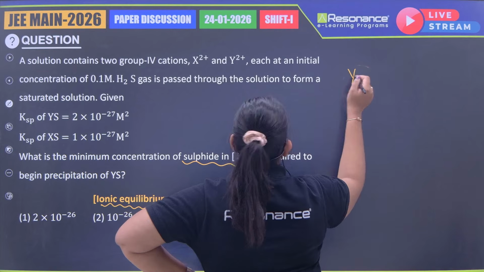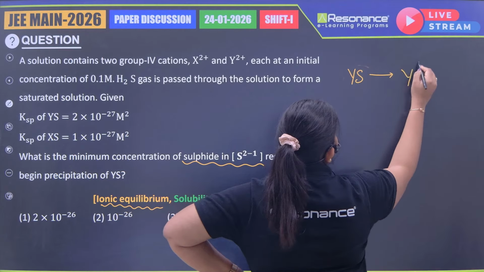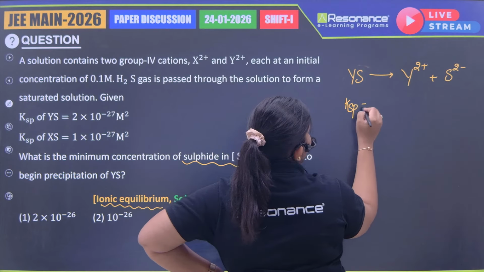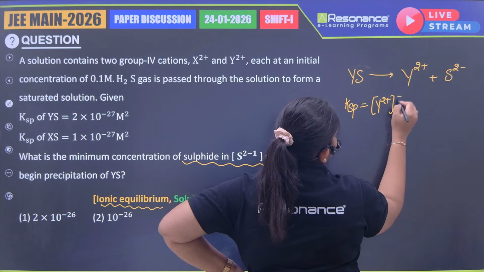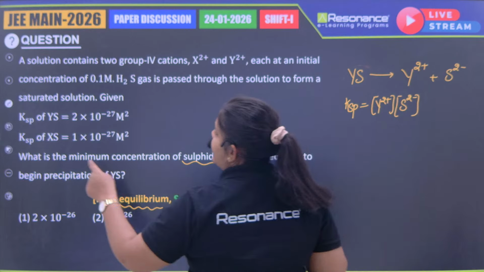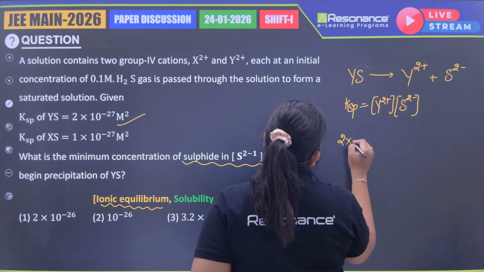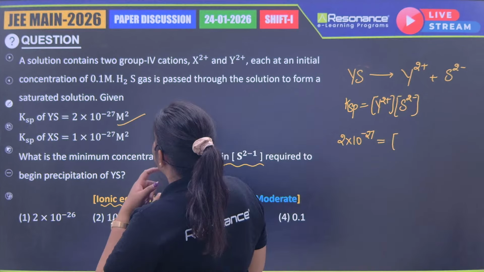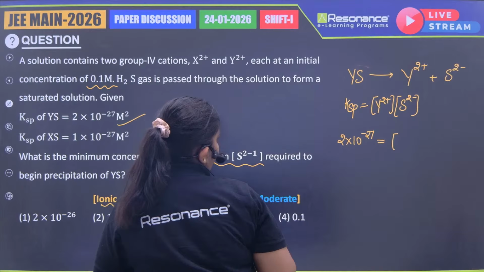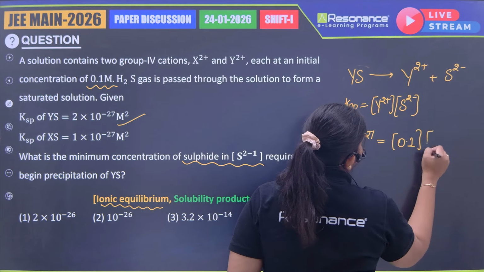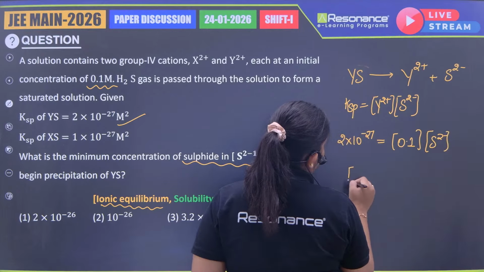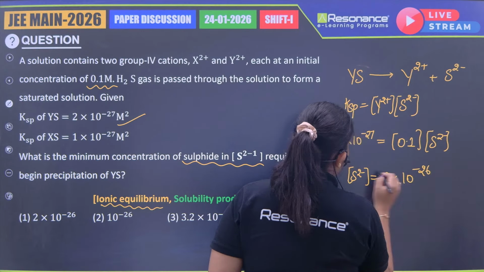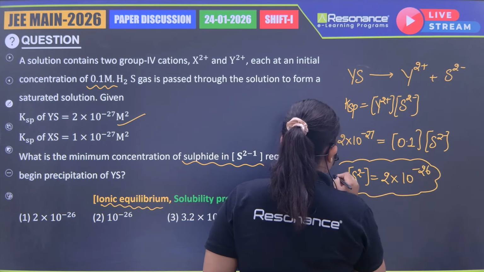If I am having YS, YS will break into Y2 positive plus S2 negative. KSP will be the concentration of Y2 plus multiplied by S2 negative. KSP of YS is given, that is 2 into 10 to the power minus 27, and Y2 positive concentration is also given, that is 0.1 molar. So if I find the concentration of S2 negative, it will be 2 into 10 to the power minus 26. Simple, very simple calculation.